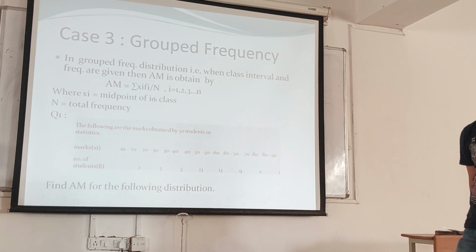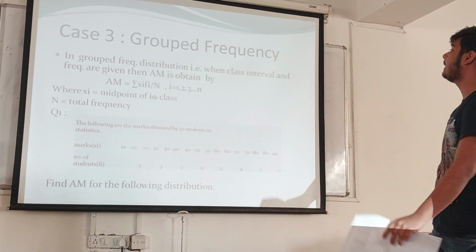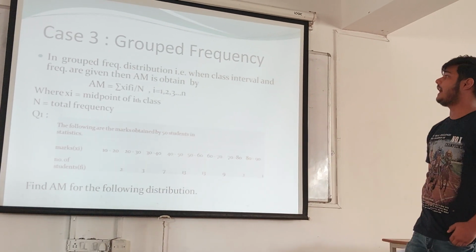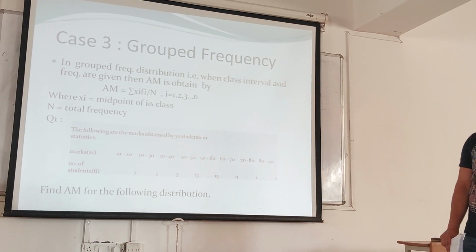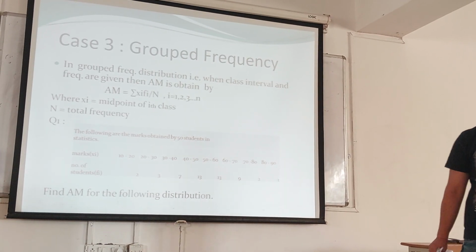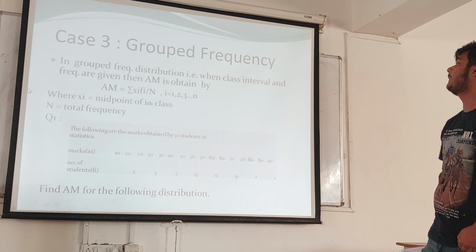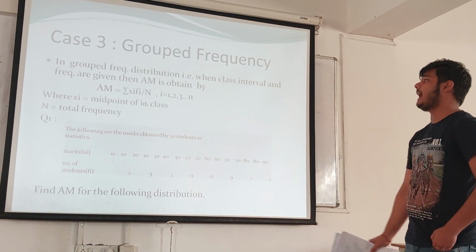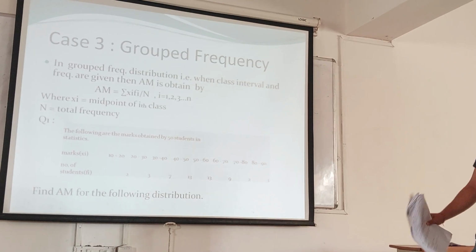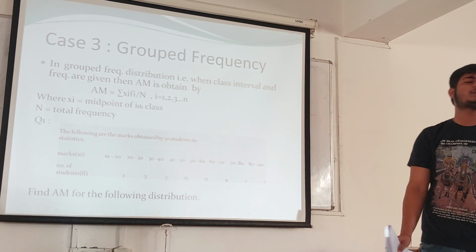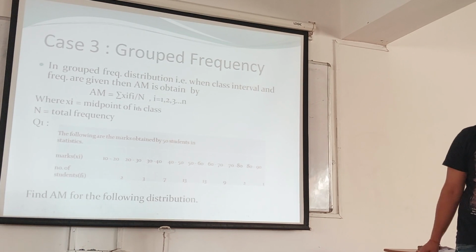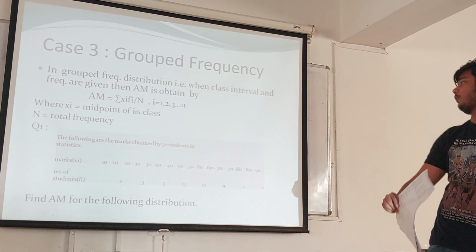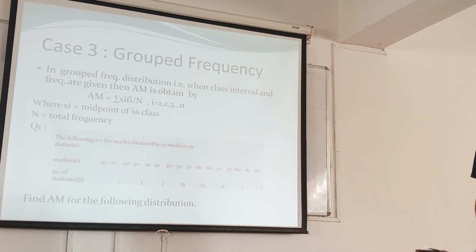The third case is grouped frequency distribution. It is also called a continuous frequency distribution. In a grouped frequency distribution, when class intervals and frequencies are given, then the arithmetic mean is denoted by summation of xi fi divided by n, where i takes values 1 to n, where xi is also called the midpoint of the ith class. What is meant by the midpoint? We take the lower limit plus the upper limit divided by 2, so we find the midpoint. And n is denoted as the total frequency.